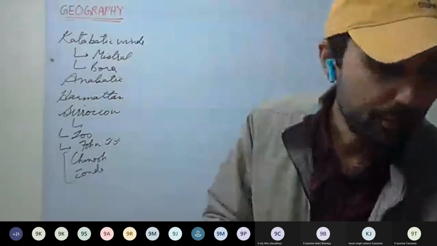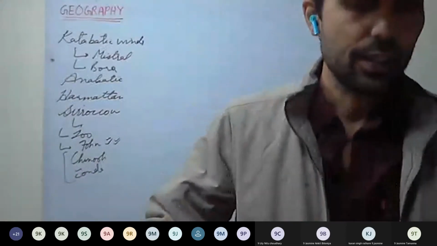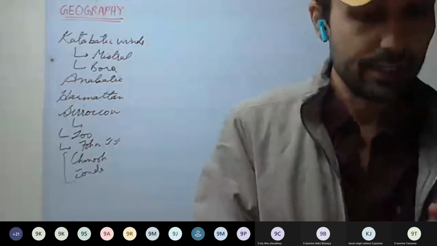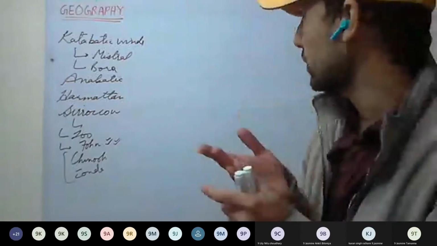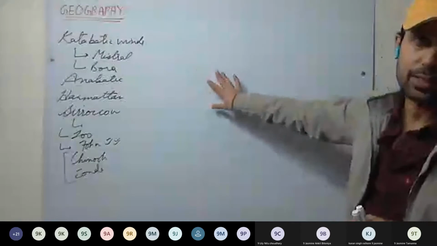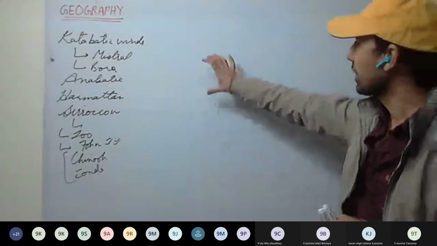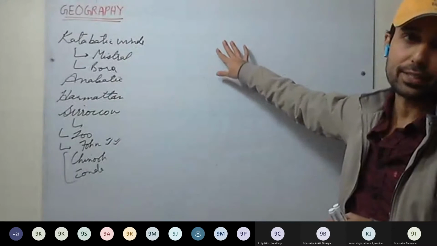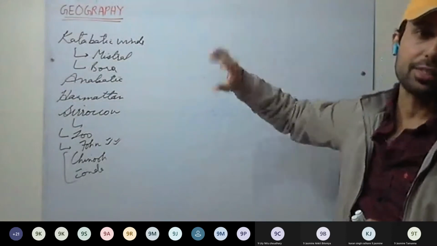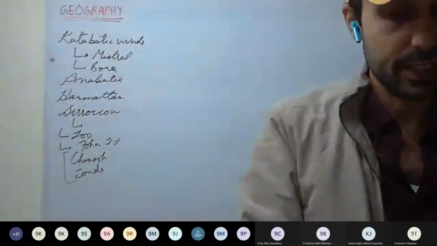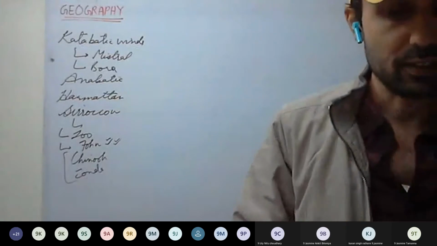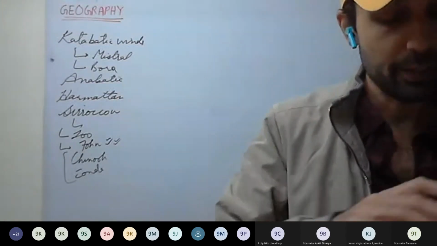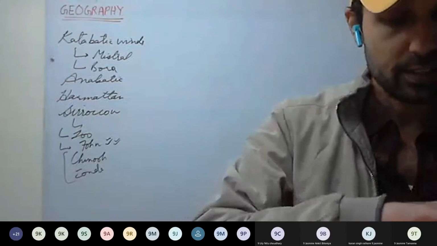Okay, so tomorrow with the other class we'll discuss the cyclones, and then we'll discuss the question answers. Cyclones are very easy. We'll be discussing tropical cyclones, that is, between the tropics, and temperate cyclones in the temperate lands. Then we'll discuss the anticyclones, which are very easy. Then we'll discuss the question answers, and then we'll start humidity. The next chapter is very easy and interesting as well.